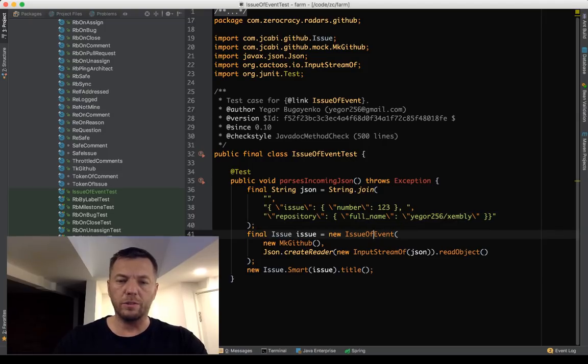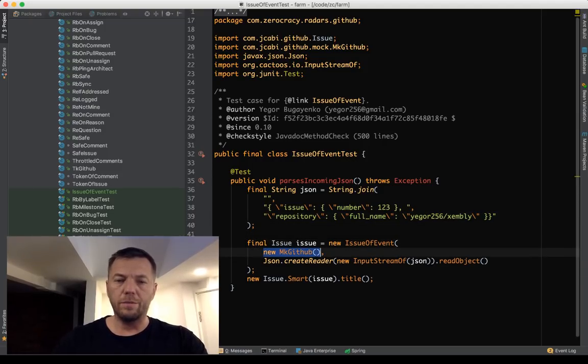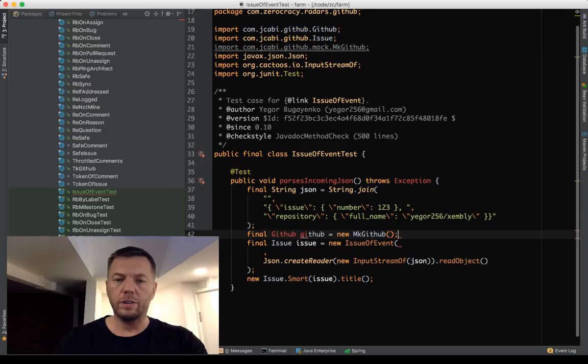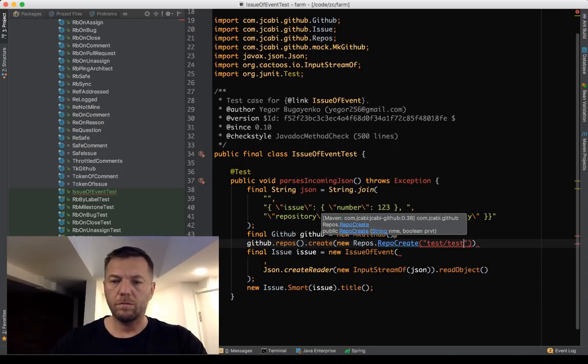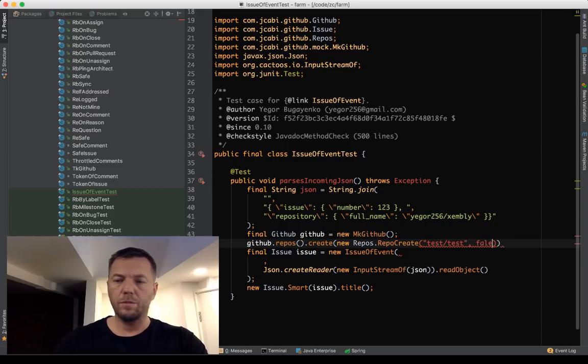So let's create that repository. Let's make the server first, and then let's say GitHub repos create test, private false. So we're sending the real command, but to the fake repository. So instead we'll put test here. Test. Okay, now the repository will exist there.